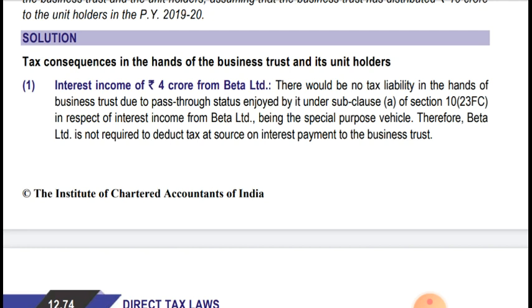So if the business trust is receiving interest from a special purpose vehicle, then it is exempt under section 10(23FC)(a) in the hands of the business trust. Therefore, Beta Limited is not required to deduct tax at source on interest payment to the business trust. As it is not taxable in the hands of the business trust, while paying the amount to the business trust, Beta Limited is not required to deduct tax at source.